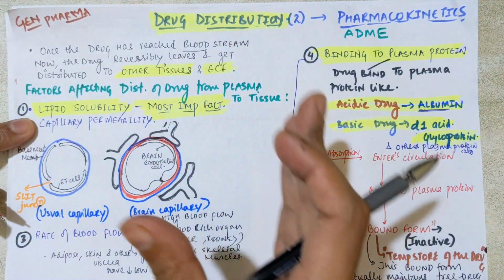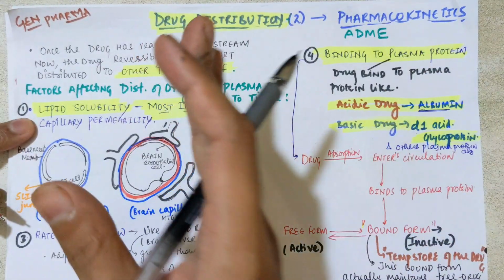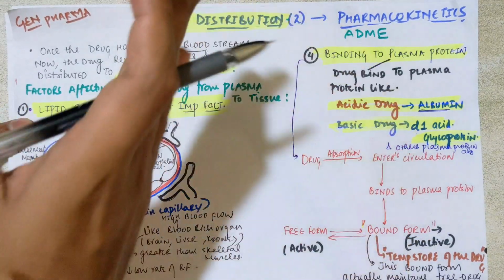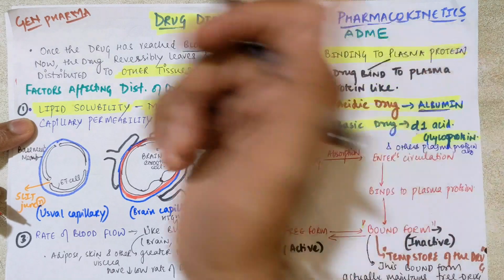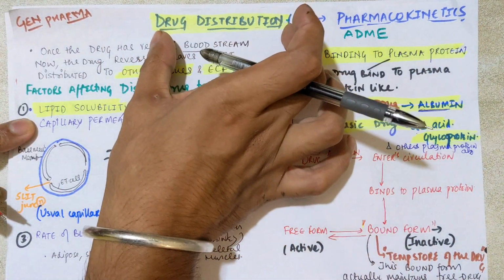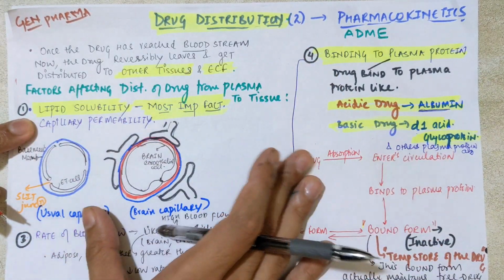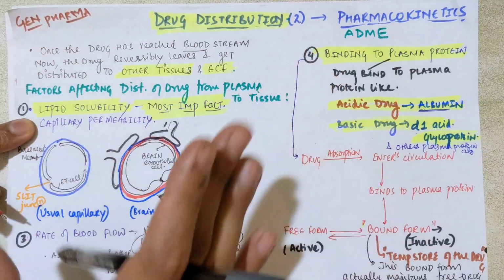In the previous video, we discussed the absorption of the drug. Now the drug has reached the systemic circulation, and from there the drug has to distribute to other organs or tissues, and towards the extracellular fluid and intracellular fluids. So we will be seeing the factors affecting drug distribution, how the drug distribution is done, and volume of apparent distribution. Everything we will be discussing in this video.